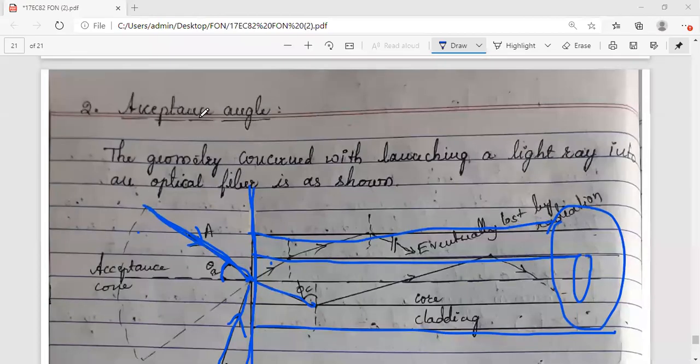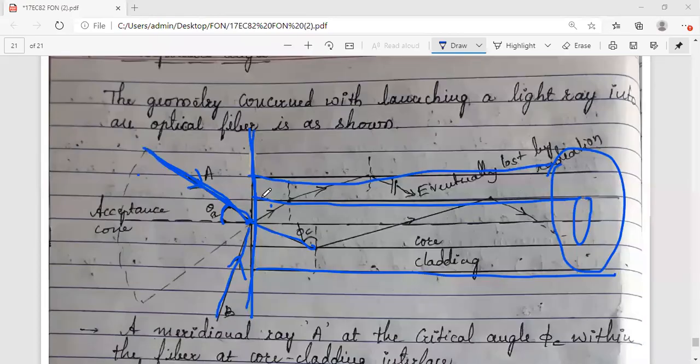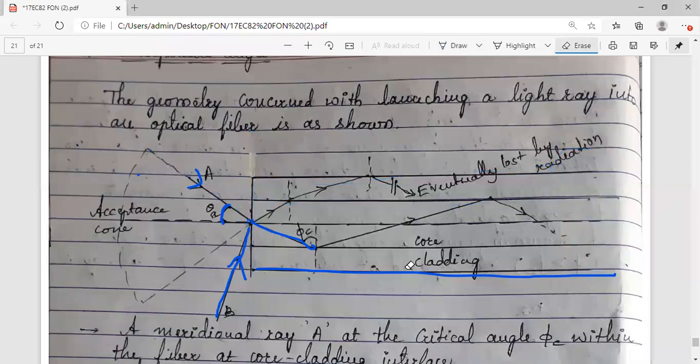Okay, we were discussing the acceptance angle. We can see it here. This is the structure of optical fiber. I have drawn it one more time.